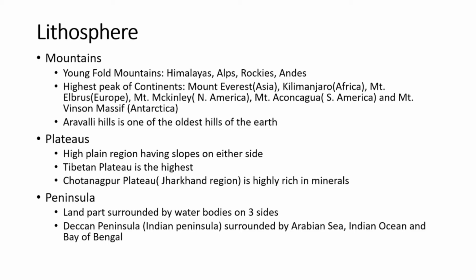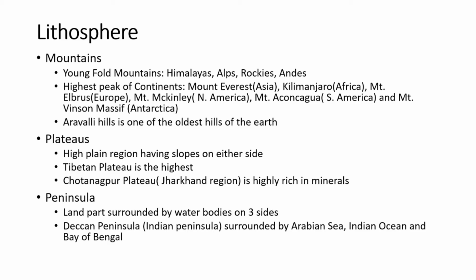A peninsula is that land part which is surrounded by water bodies on three sides, and the best example is the Indian Peninsula, also known as the Deccan Peninsula, which is surrounded by the Arabian Sea on the west, the Bay of Bengal on the east, and the Indian Ocean in the south. But the Indian Peninsula is not the largest peninsula. Note down, the Arabian Peninsula is the largest peninsula of the world, which is present in the Middle East, and is a part of Saudi Arabia.